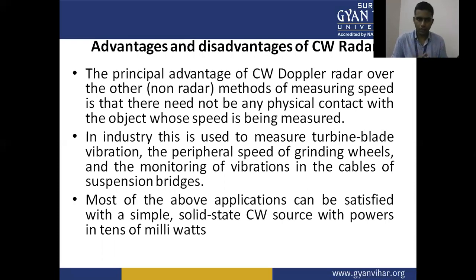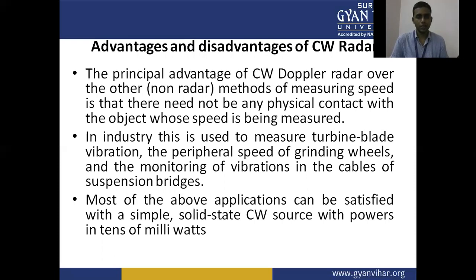Now we have some advantages and disadvantages of CW radars. The principal advantage of CW radar over other non-radar methods of measuring speed is that there need not be any physical contact with the object whose speed is being measured.